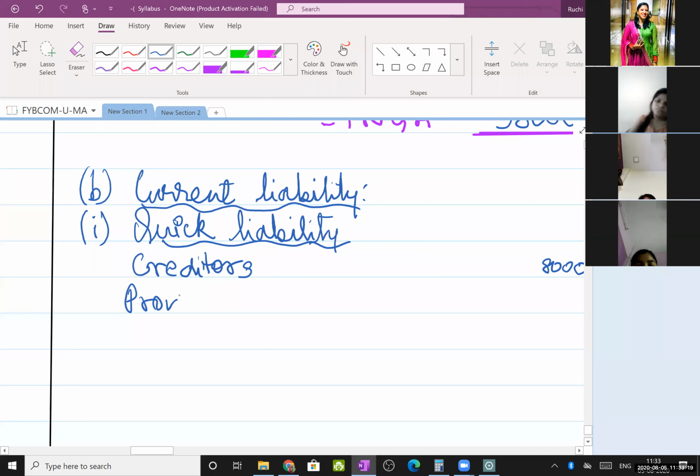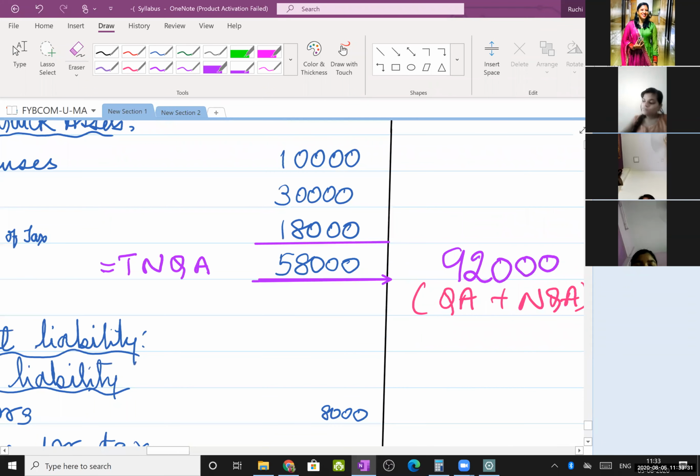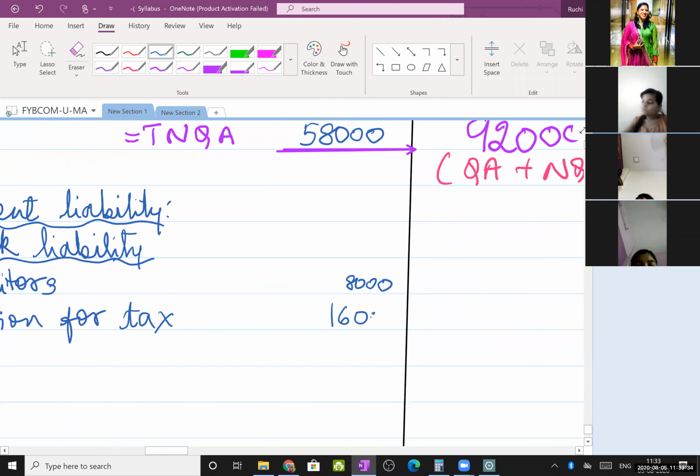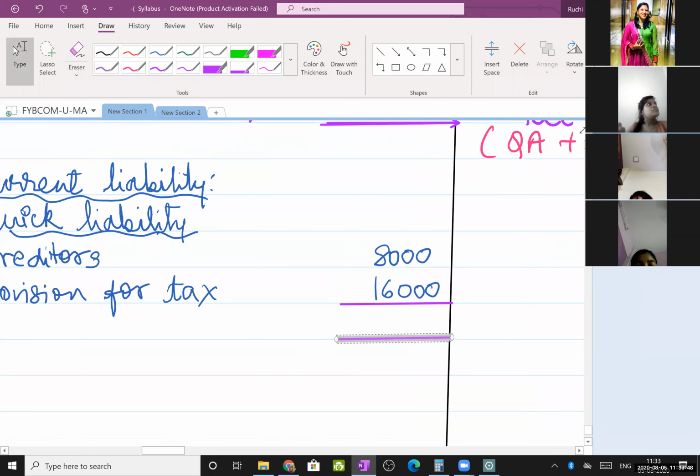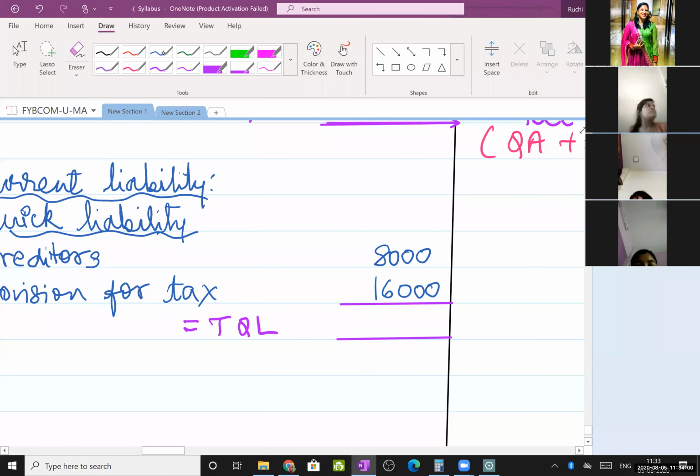Take the total. This total is known as total of quick liability. So 8,000 plus 16,000 is 24,000. So write it here, 24.